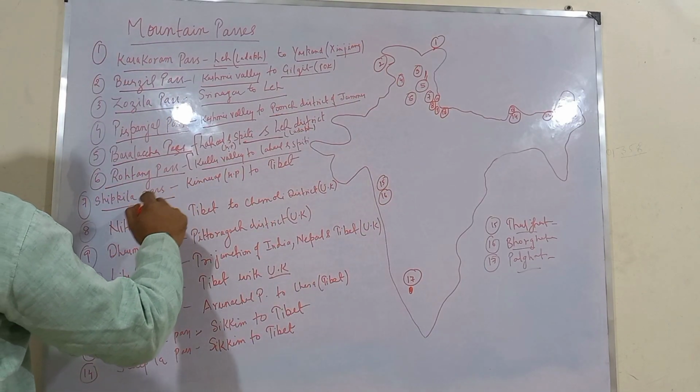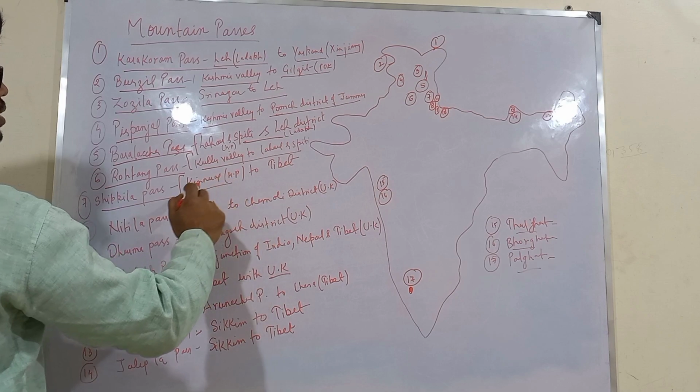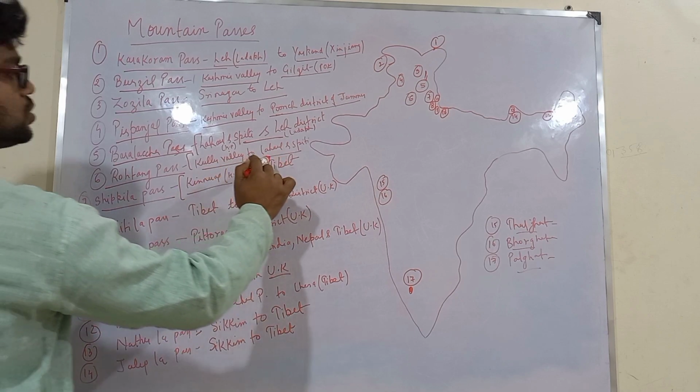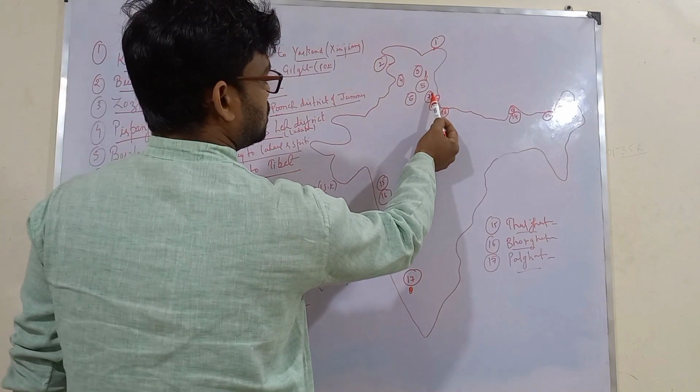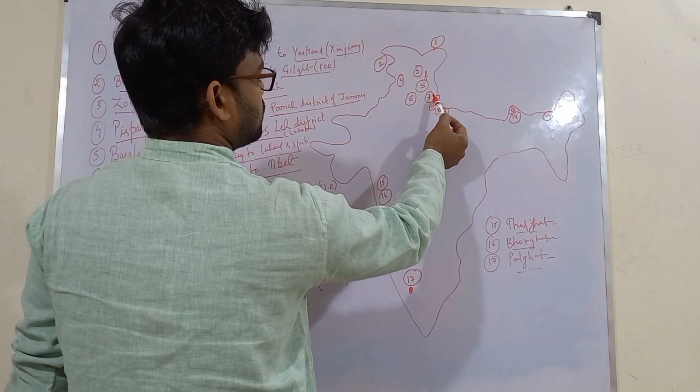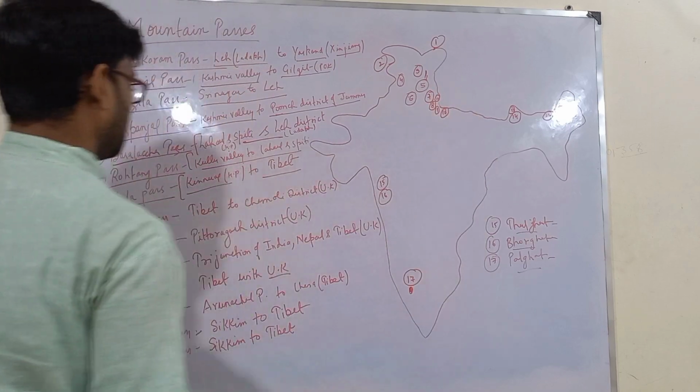Next is Shipkila. Shipkila, it connects Kinnaur in Himachal Pradesh to Tibet in China region. So seventh one, this is here. It connects Kinnaur district of Himachal to Tibet region of China.